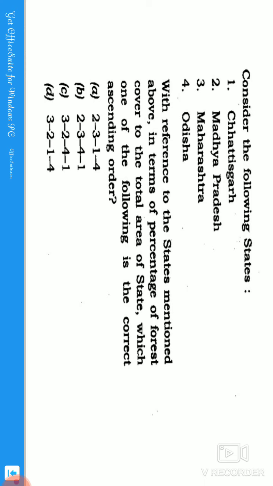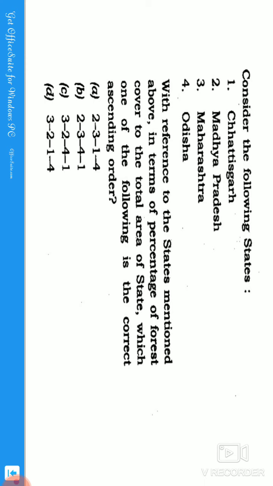So here they are asking for the percentage of forest cover to the total area of the state, guys. That means we need to consider the area of the state and the forest cover of the state. But here we have Maharashtra, and that too in ascending order. Ascending means small to big, so we need to take the answer from small to big.